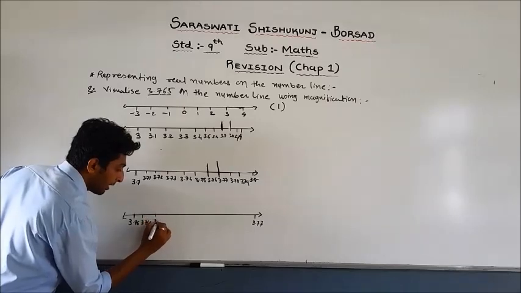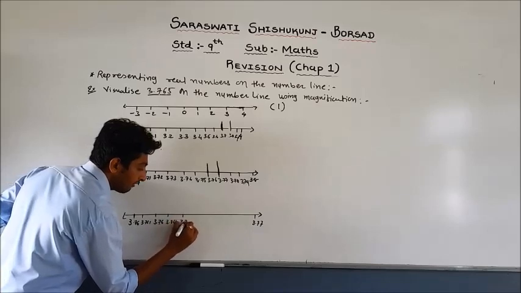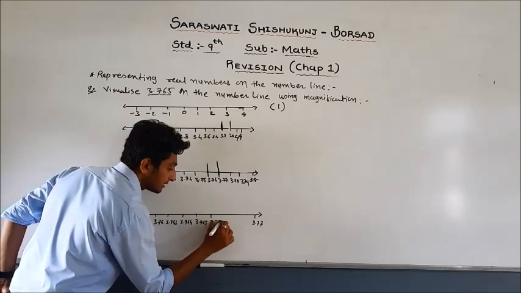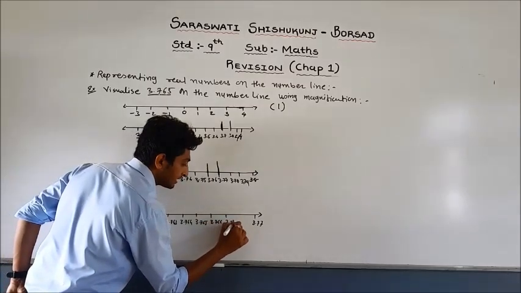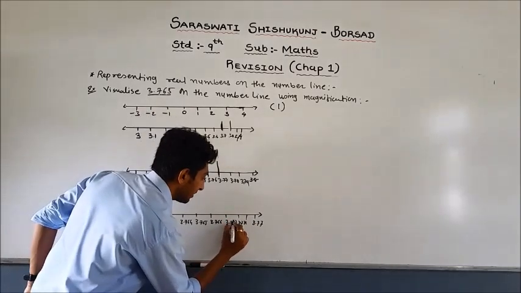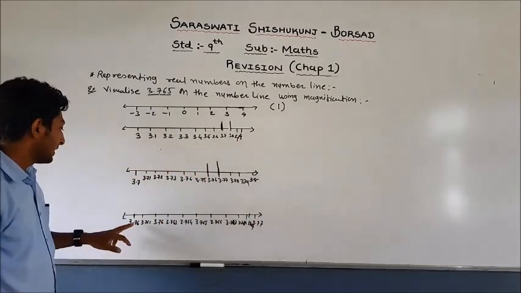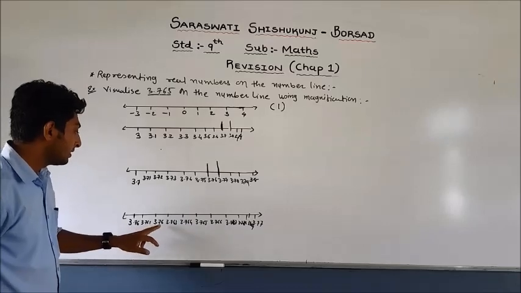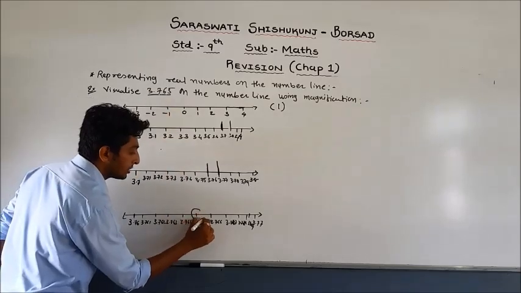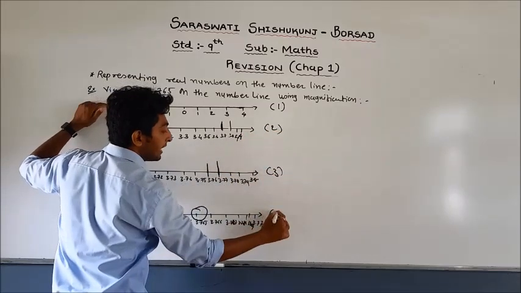Now between these two numbers we know that 3.761, 3.762, 3.763, 3.764, 3.765, 3.766, 3.767, 3.768, sorry, and 3.769. So see, 3.76, 761, 62, 63, 64. What we have to find? This is your 3.765. So this is your figure 1, figure 2, figure 3 and figure 4.